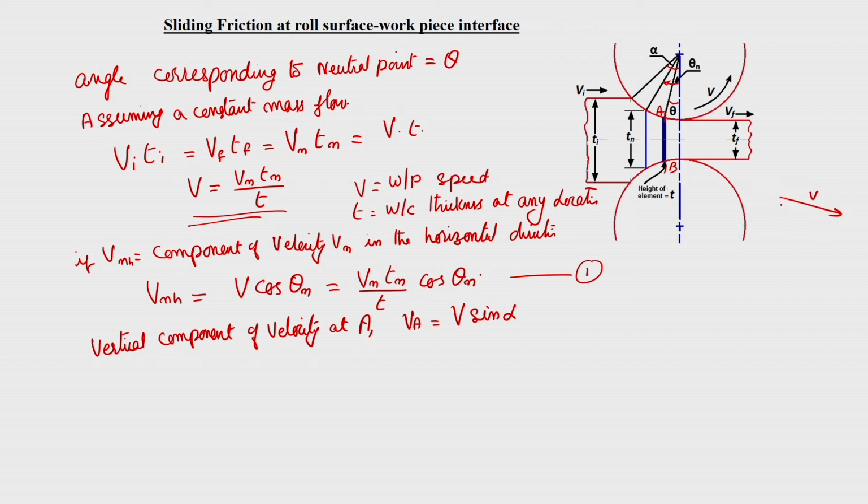So, this is V. So, you just take a vertical and horizontal component. So, that it will be V sin alpha. The speed at which this element A B is compressed, that is what we have to find out.